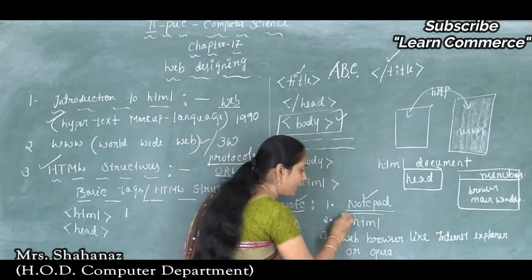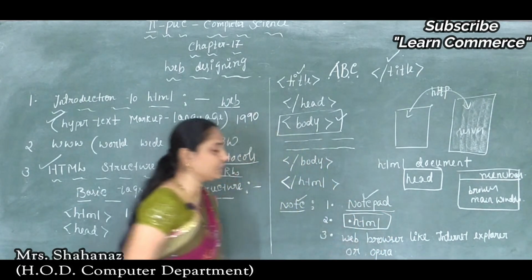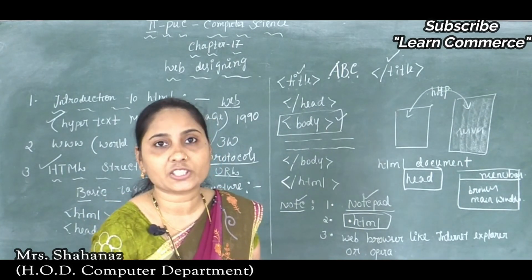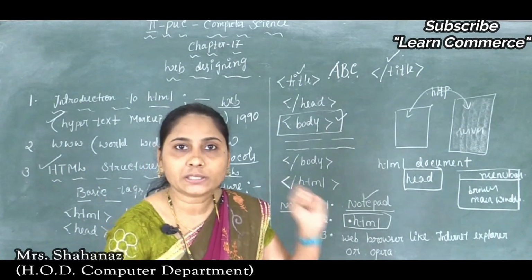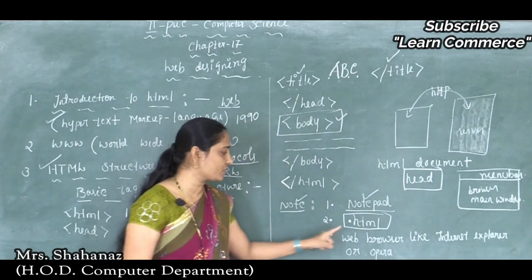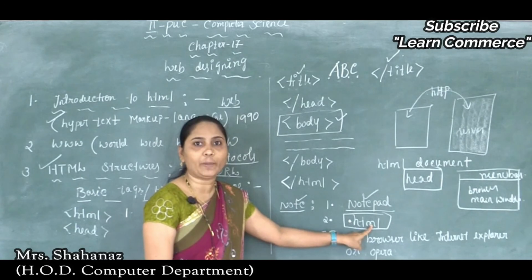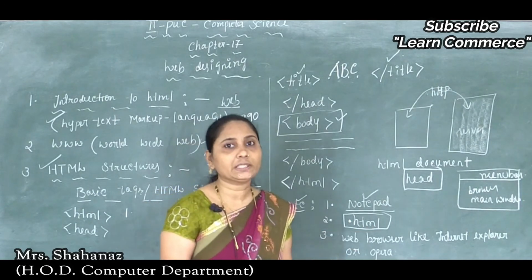It is a very important question: how to write the extension of HTML, or what is the extension of HTML? Such an extension is written using a dot, one dot symbol, and should be written in small letters: html.